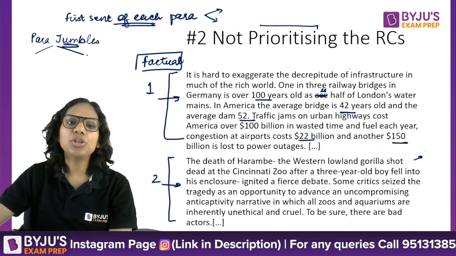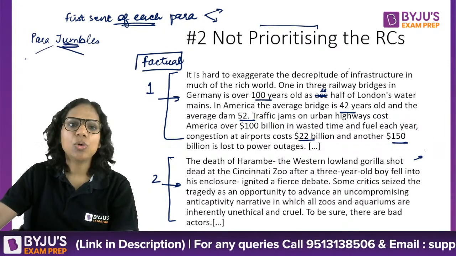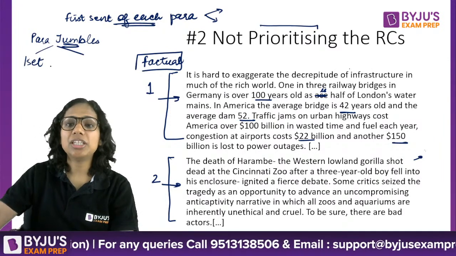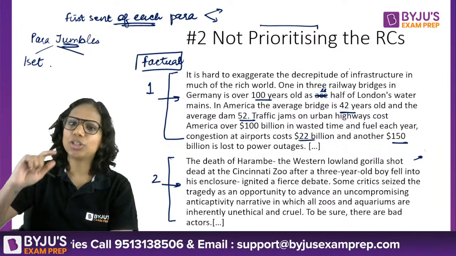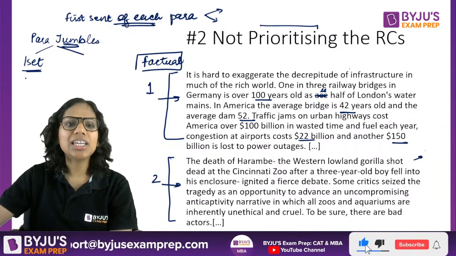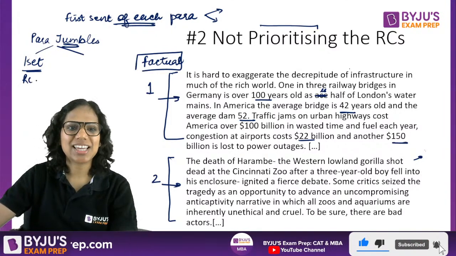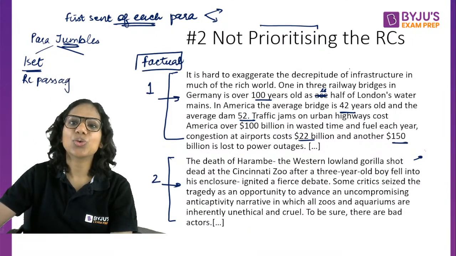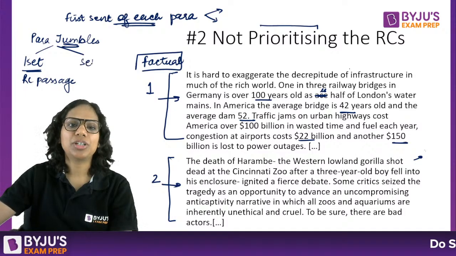So first of all, there can be two types of para jumbles in MHCET. One can be a set wherein you just have one paragraph that you have to arrange and 5, 6 questions are based on it. So this is just like an RC passage only. In its essence, it's like an RC set only. Or you can have separate questions.